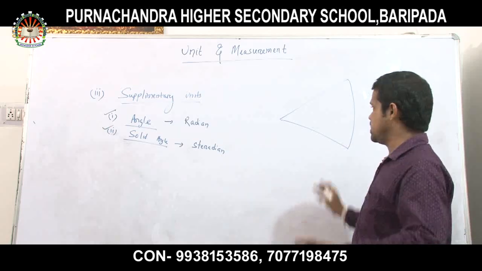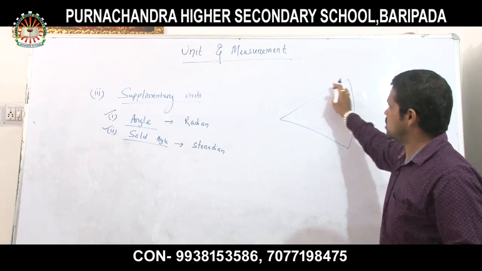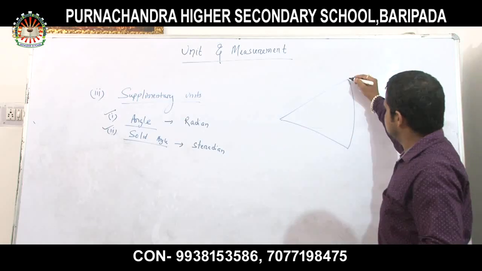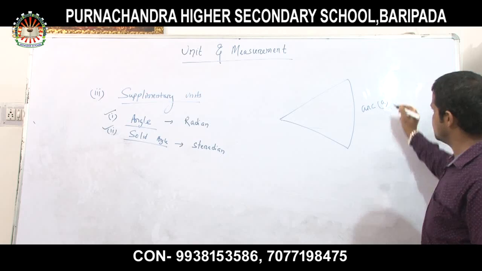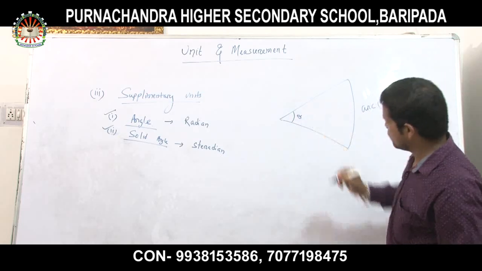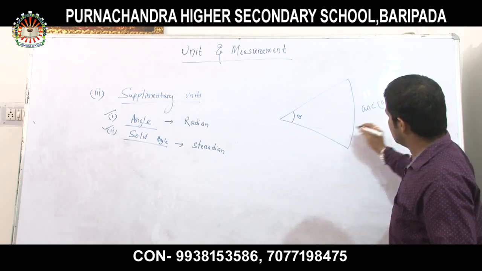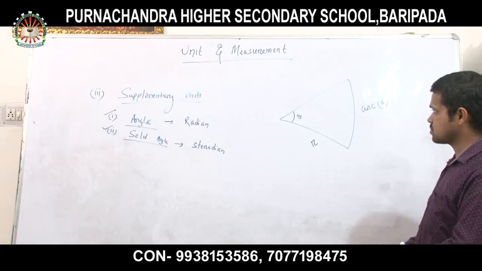It is not a part of a sphere, it is a part of a circle, a two-dimensional structure. This is the arc. Suppose arc A, very simple, I name it arc A. This is the angle theta. And suppose this length I will take as r.